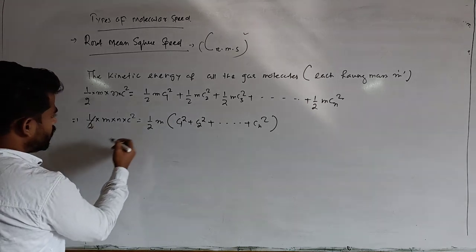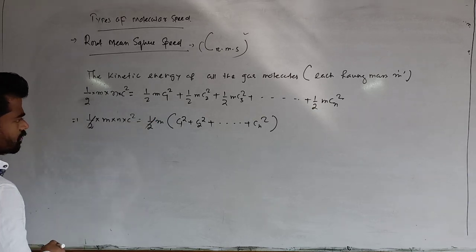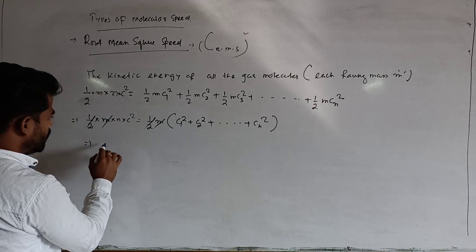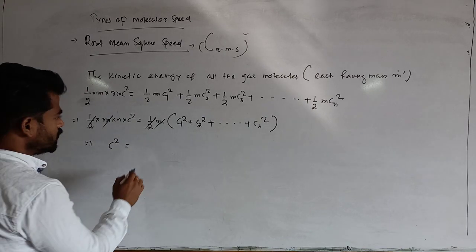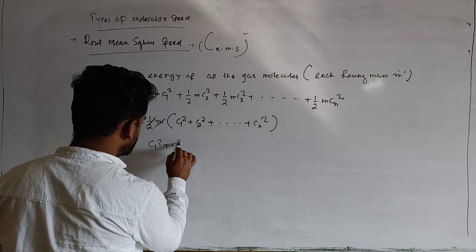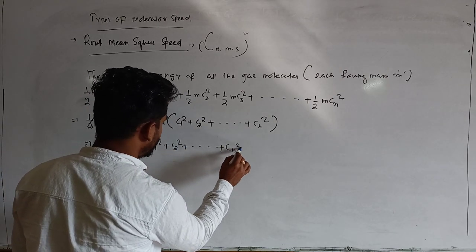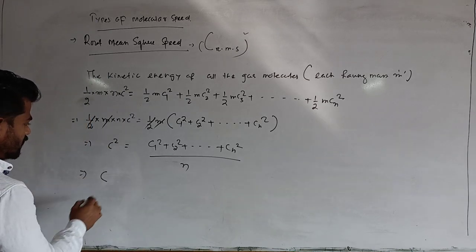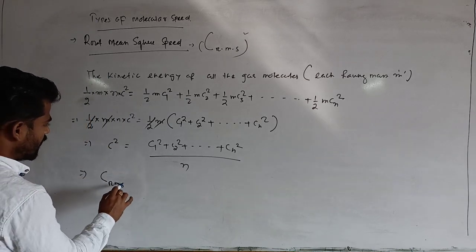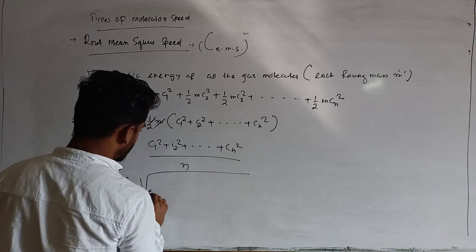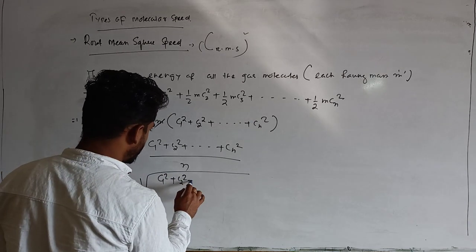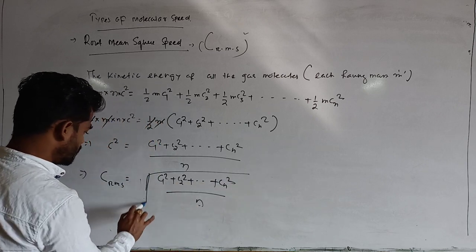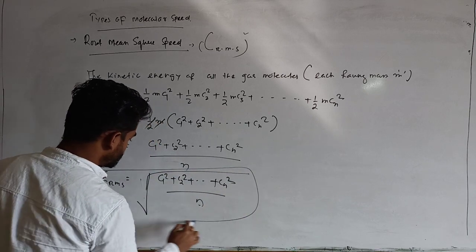This half gets cancelled and m also gets cancelled. So tell me, what is the value of c square? This c square is c1 square plus c2 square plus dot dot plus cn square upon n. So that implies c, that is c RMS, is the square root of c1 square plus c2 square plus dot dot cn square upon n. So this is the expression for root mean square speed.